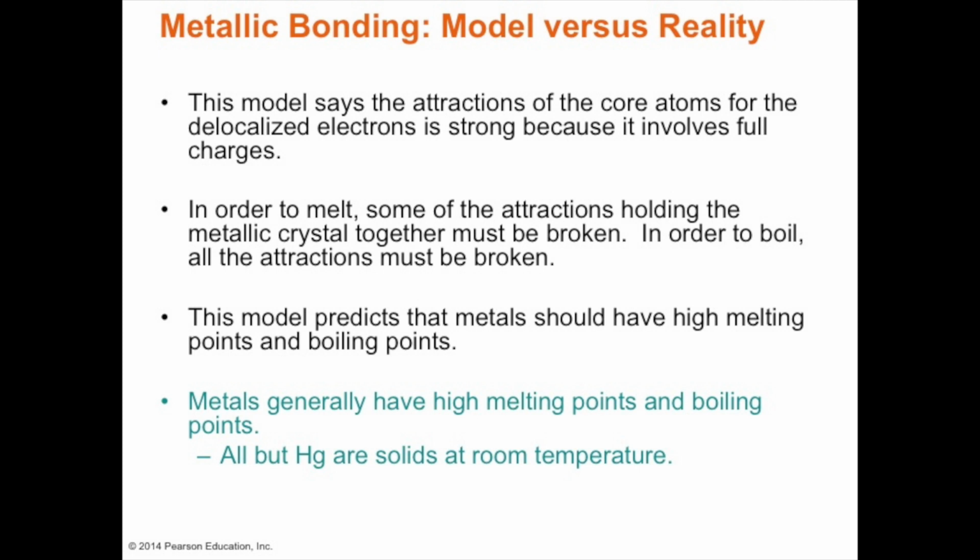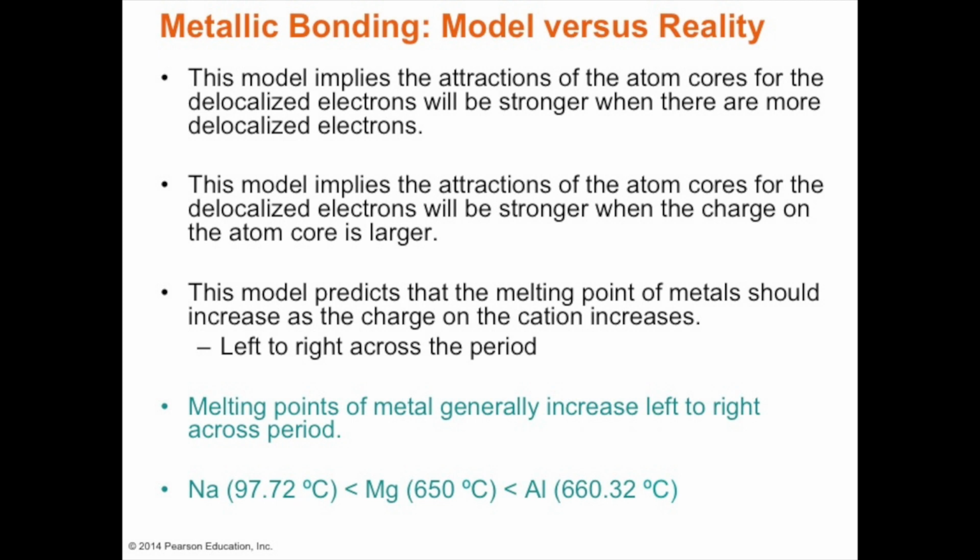But if we want to heat it in order to boil, all the attractions must be broken. So when we melt, all the attractions are broken. And then, therefore, the metals should have really high boiling points. So most metals have higher boiling points with the exception of mercury, which is a liquid at room temperature.